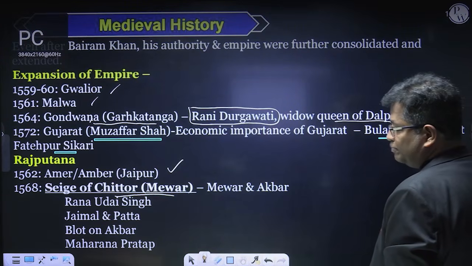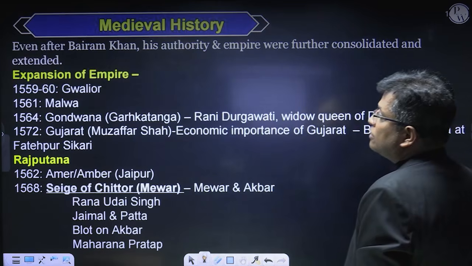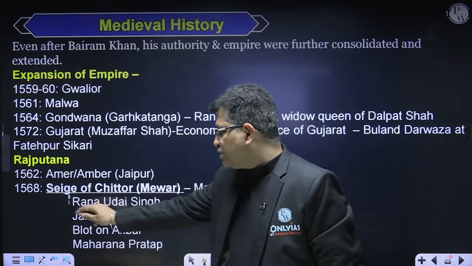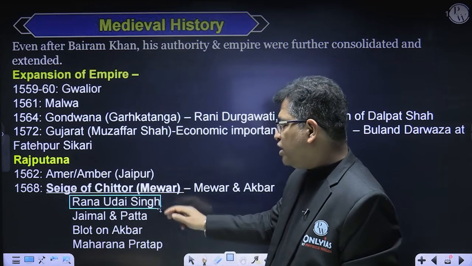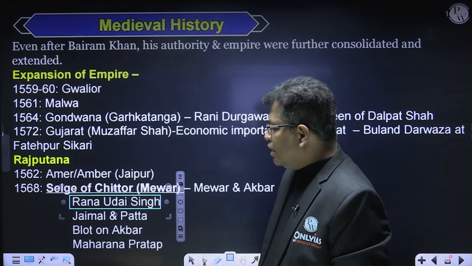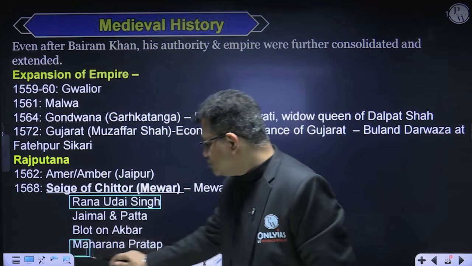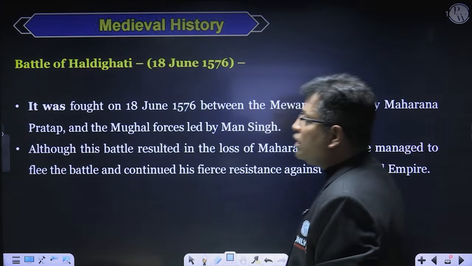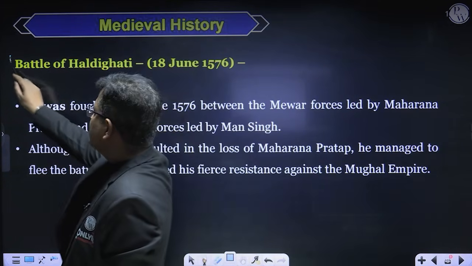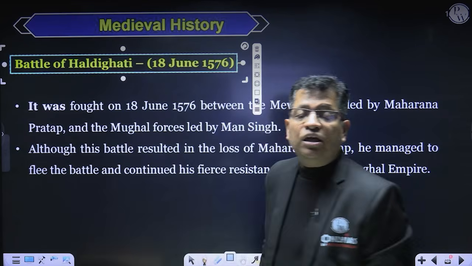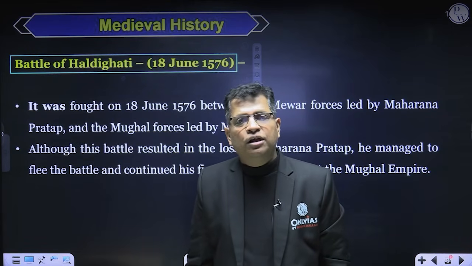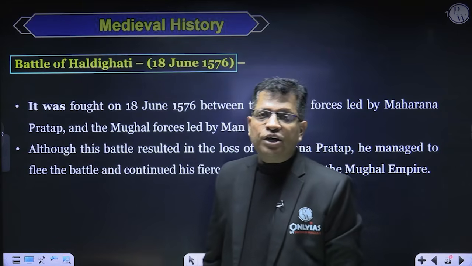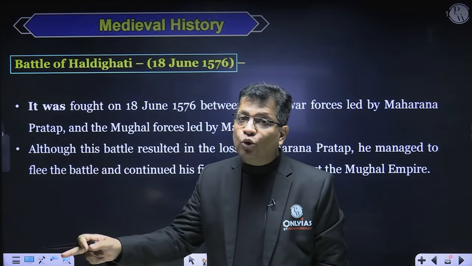Then Maharana Pratap. It was during the time of Rana Uday Singh, the ruler of Mewar, that he led the expedition to Chittor. But after Uday Singh, one of the biggest threats was Maharana Pratap, the son of Uday Singh. The Battle of Haldighati was fought in 1576 between Akbar and Maharana Pratap. In this battle, the Mughal army was led by Man Singh. Maharana Pratap was defeated, but Mewar was never subdued before Akbar.